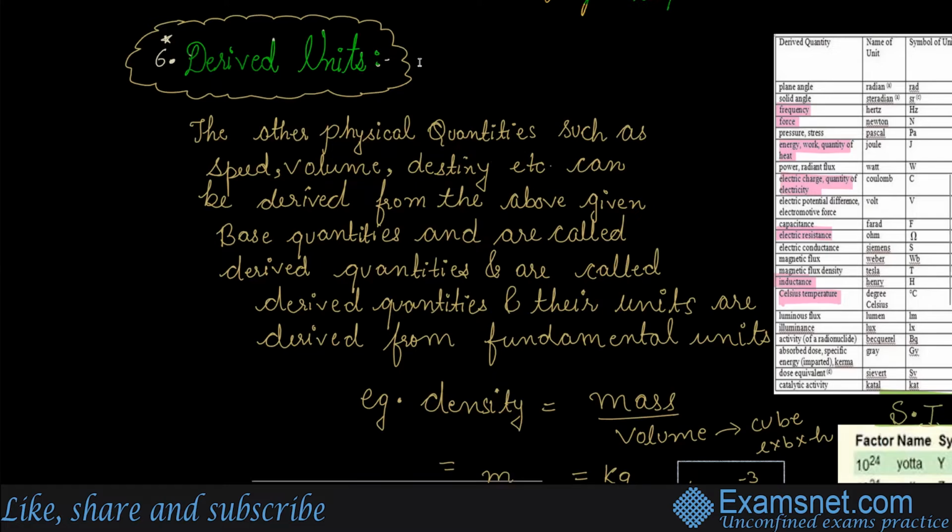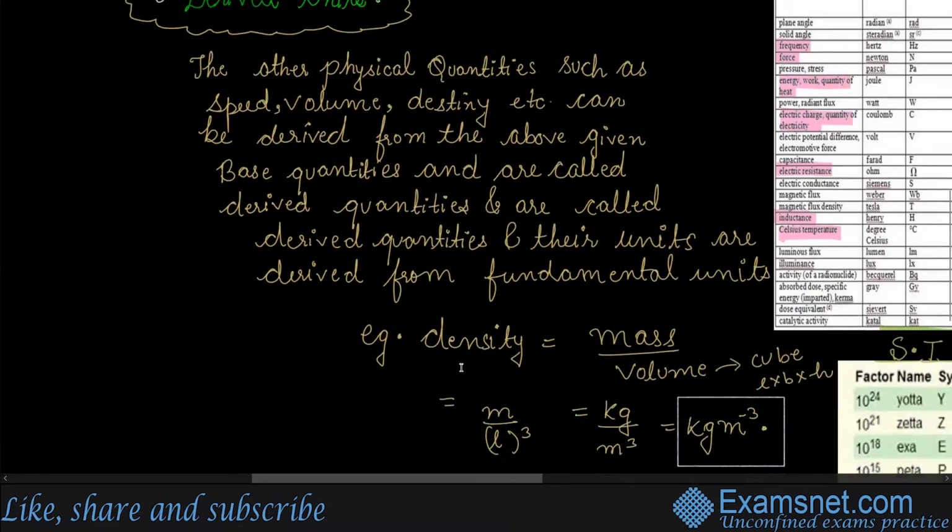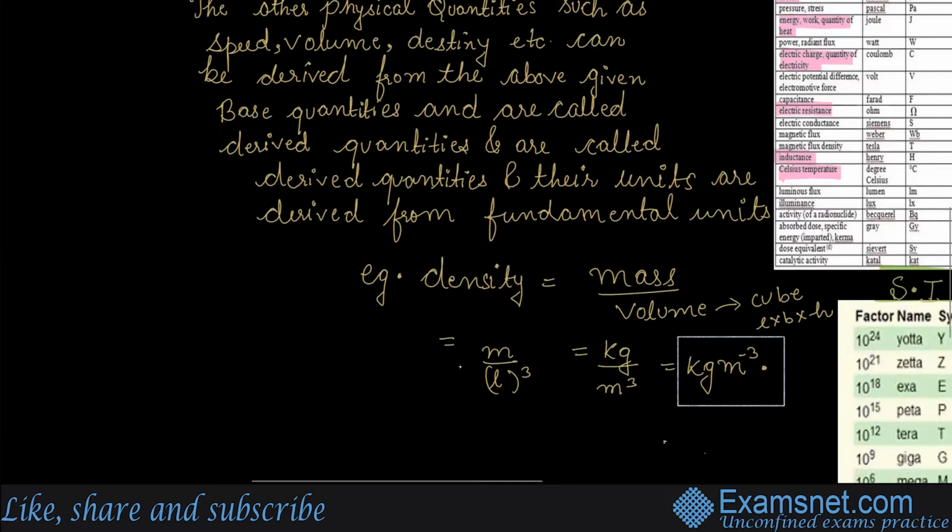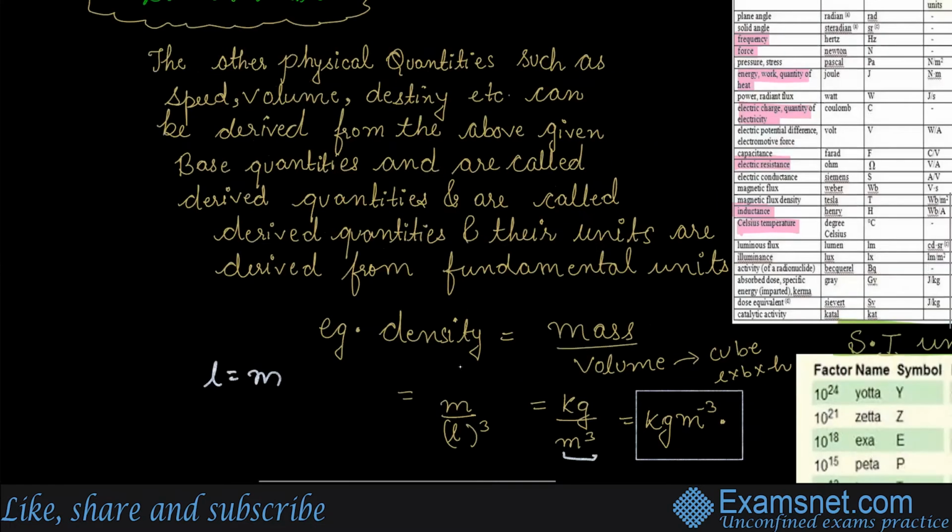Density is mass by volume. So density is not a base unit, but mass is a base unit, and length is a base unit, right? So this comes under the 7 base units. Mass is written in kg, and the volume of a cube is length into breadth into height. So that could be written as meter cube, right? Length has the unit meter, so meter cube would be the volume of the cube. So density could be written as kg per meter cube or kg meter cube inverse, right?